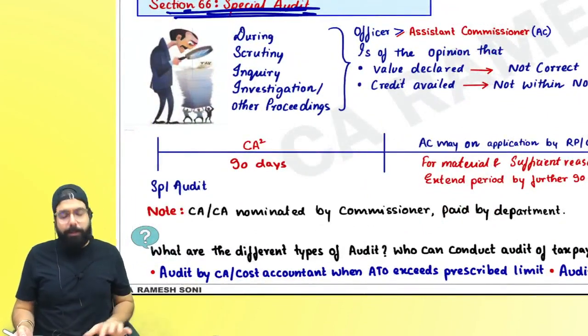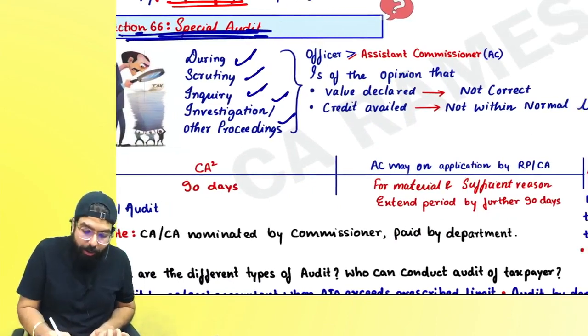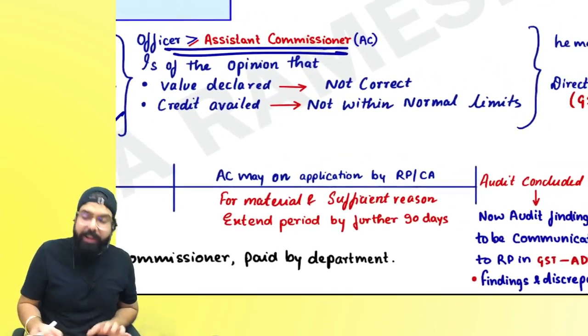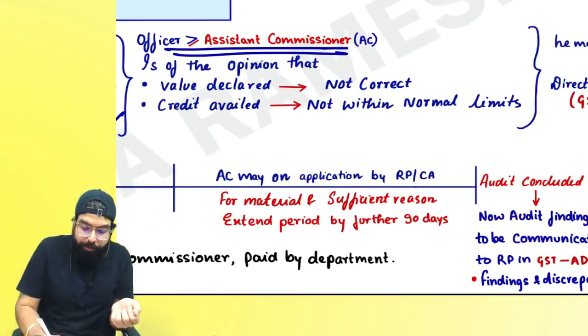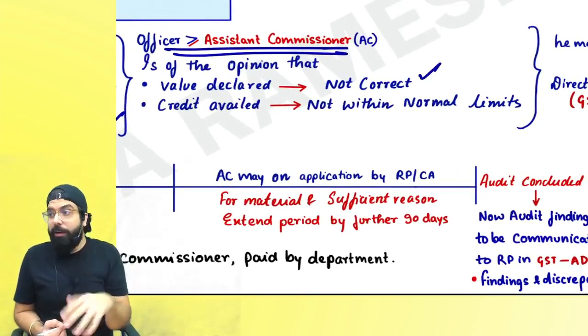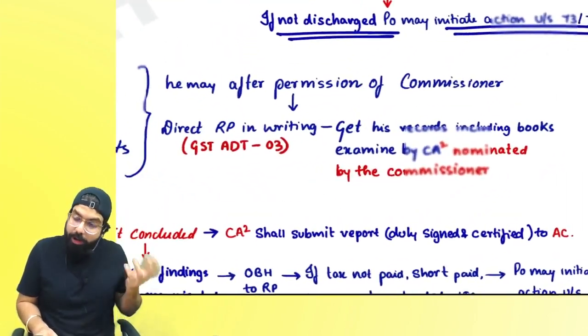Special audit means, supposing during a scrutiny, inquiry, investigation or any other proceeding, an officer greater than assistant commissioner has a doubt that the value you have declared is lower. You are declaring low values, the value is not correct, or the credit availed is not within normal limits. You are taking more credit.